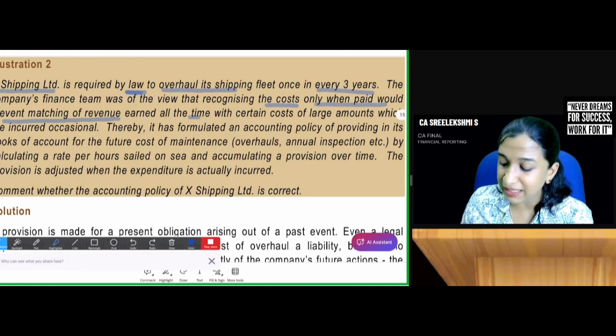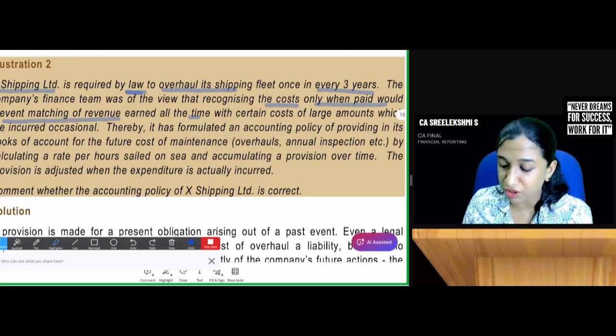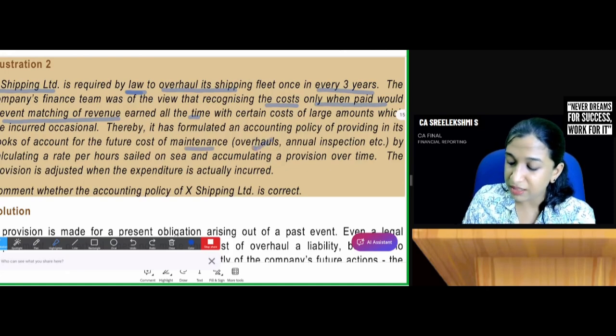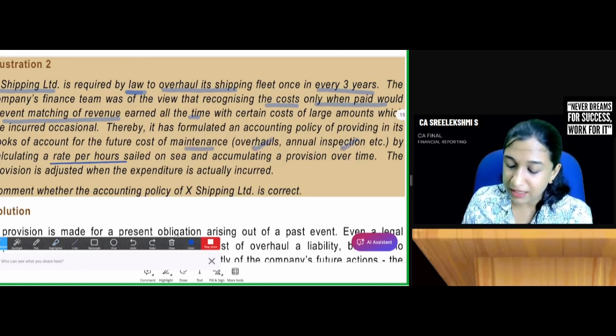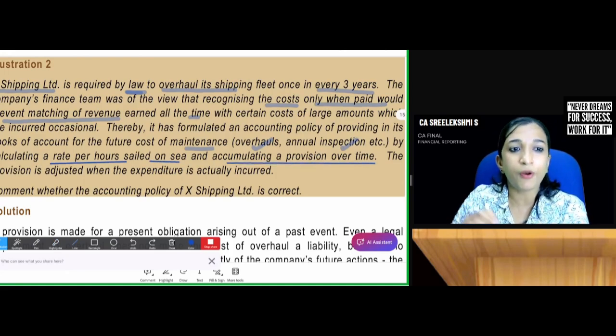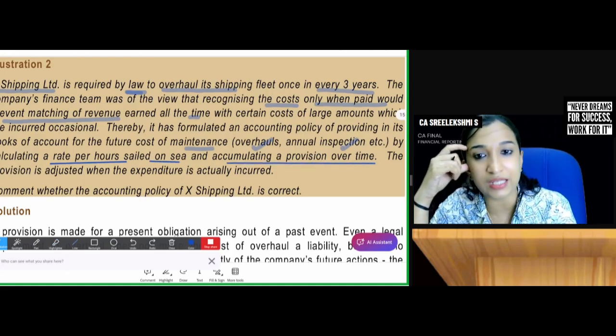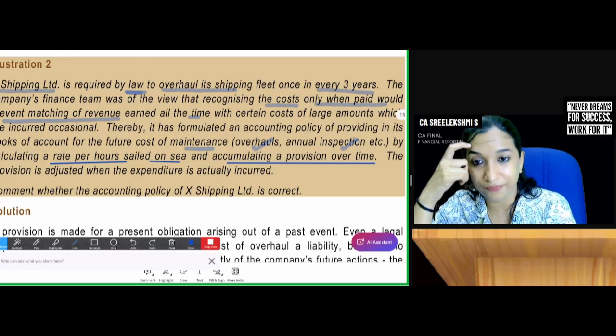Thereby, it has formulated an accounting policy of providing in its books of accounts for future cost of maintenance, overhauls, annual inspection by calculating a rate per hour sailed on sea and accumulating a provision over time. The provision is adjusted when expenditure is actually incurred. Whether the accounting policy of X Shipping Limited is correct?